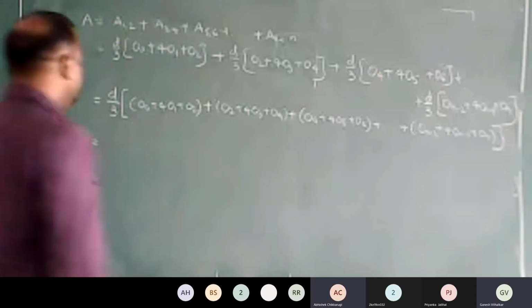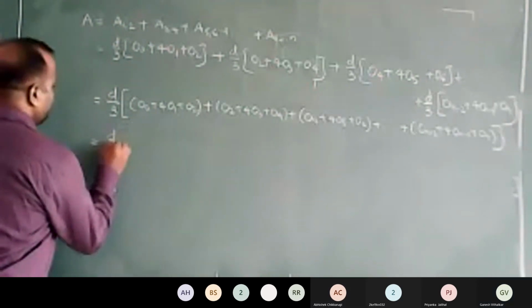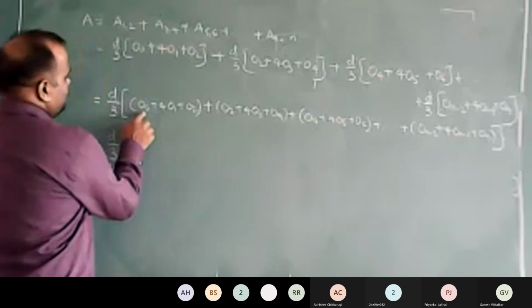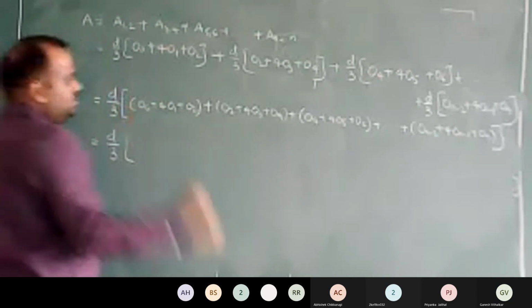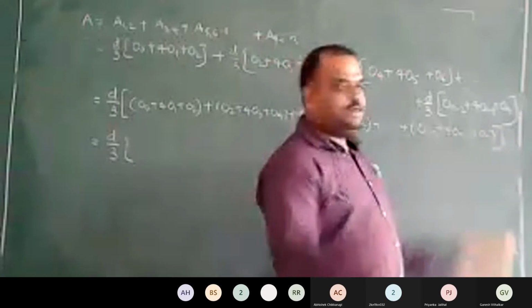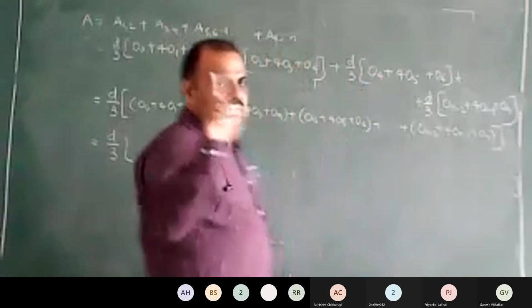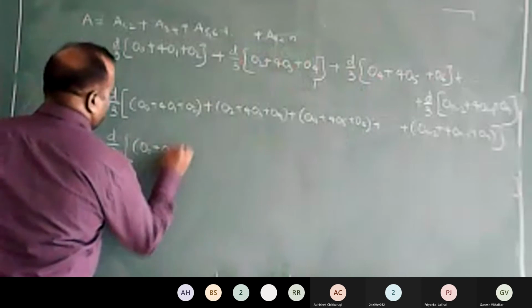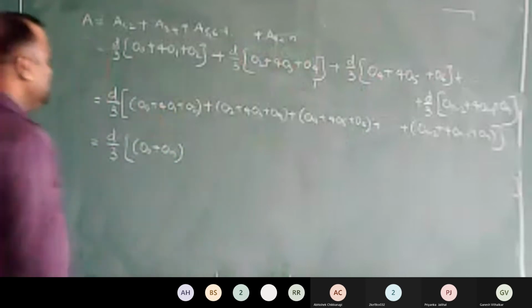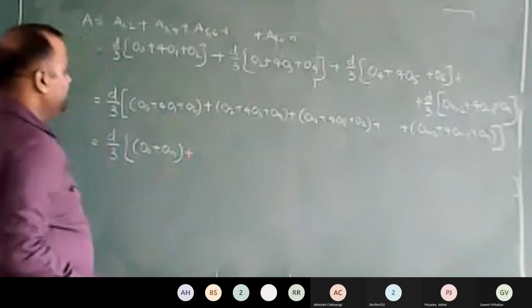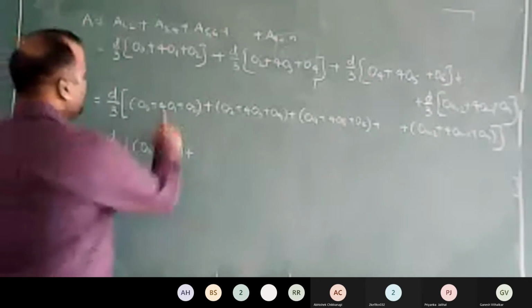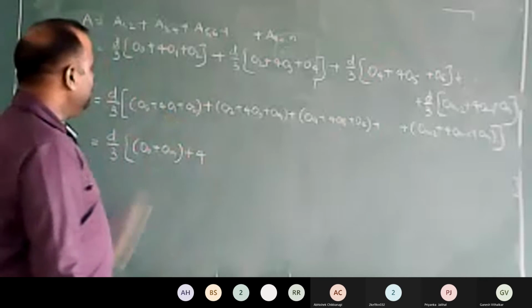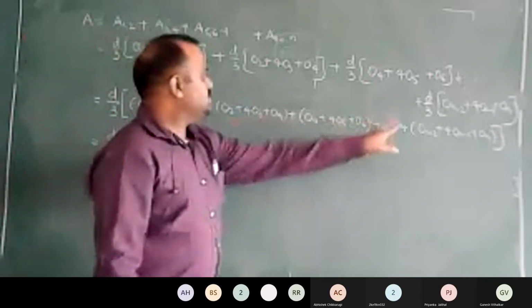Okay, I think I can further simplify this. D by 3 is outside, fine. Please look at this. I have one O naught, and at the end I have one ON. They are only one, so I am adding them together: O naught plus ON. Plus I have 4, which is common with all odd offsets.